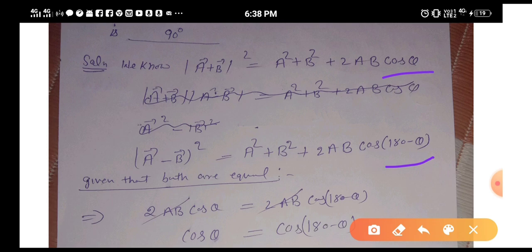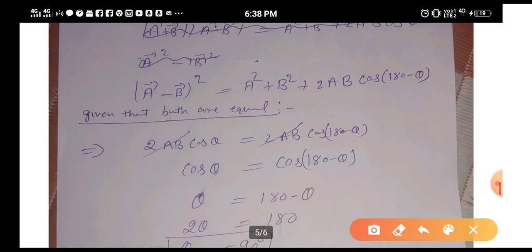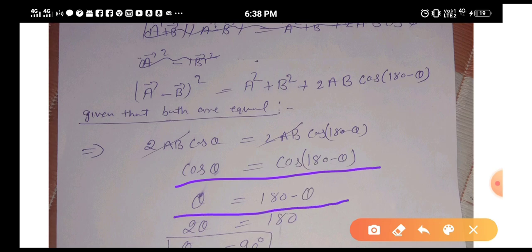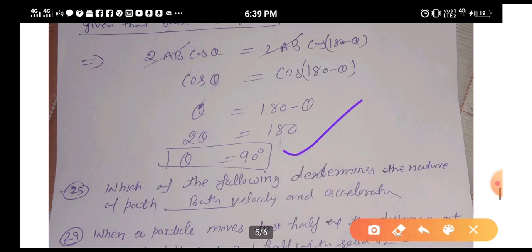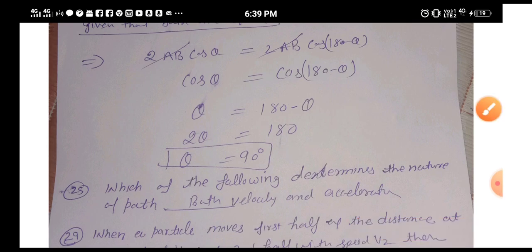Here it is cos theta, here it is cos of 180 minus theta. If both are equal, that means the angles will also be equal, meaning theta is equal to 180 minus theta. So 2 theta is equal to 180, and theta is equal to 90 degree.